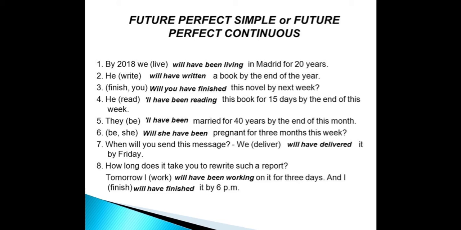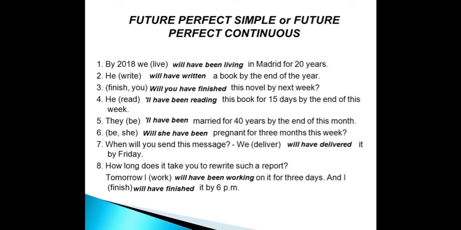Let us look into the second sentence. He will have written a book by the end of the year. So here the action is completed before specific time in the future, so we use the future perfect tense. The next sentence is also future perfect tense.